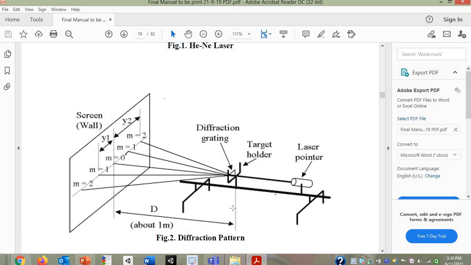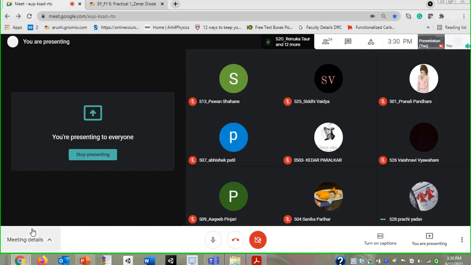And of course we know this particular thing, that is nothing but the diffraction of light. So whenever a light falls upon a diffraction grating, there will be a particular pattern. In theory classes I have already given you the idea how the pattern looks. So who will tell how is the diffraction pattern? Like in interference you can see various kinds of fringes, alternate bright and dark fringes. So how is the arrangement of points with respect to the diffraction pattern? Who will tell?